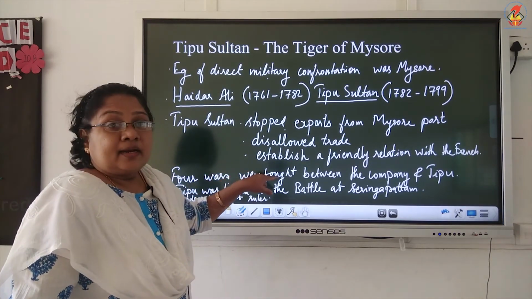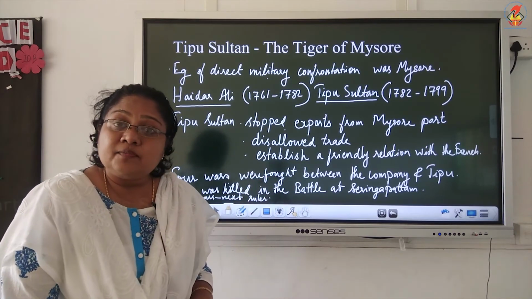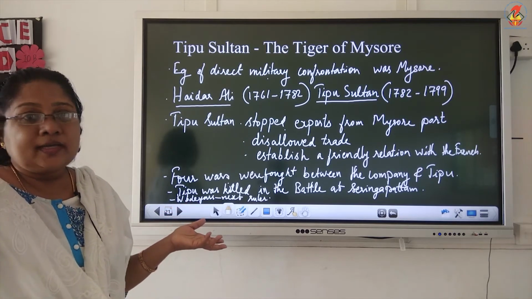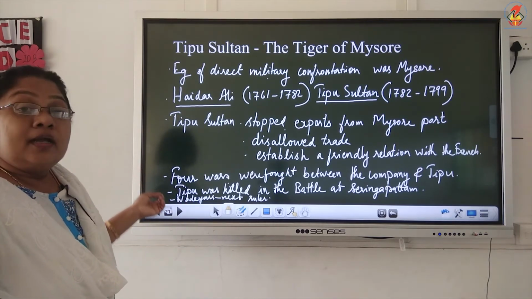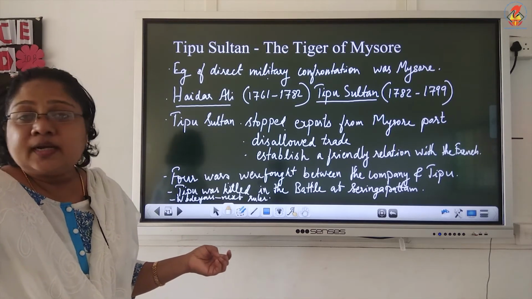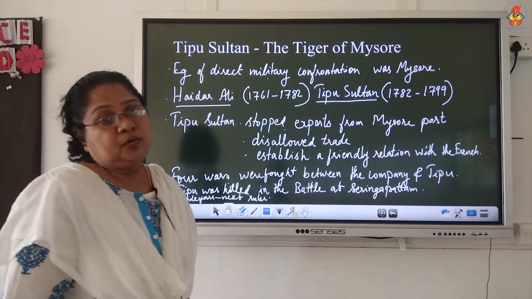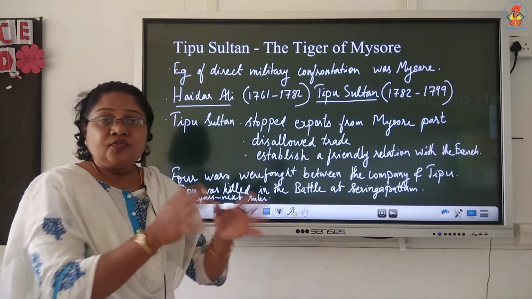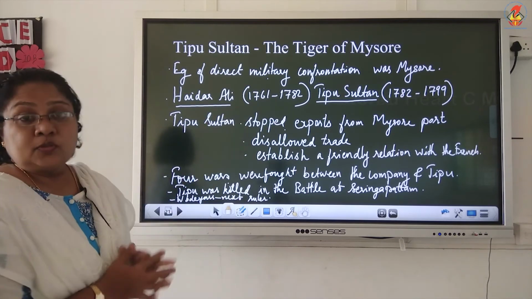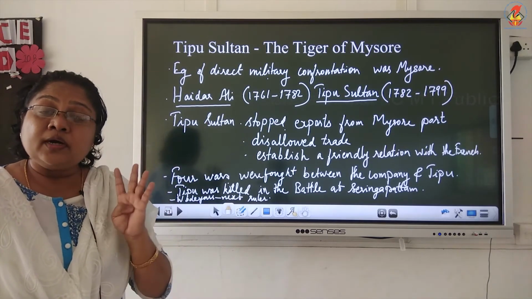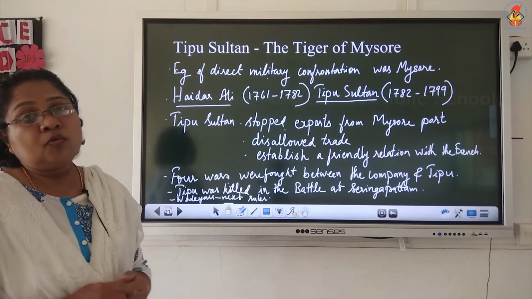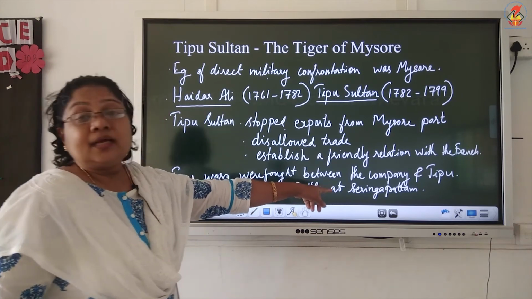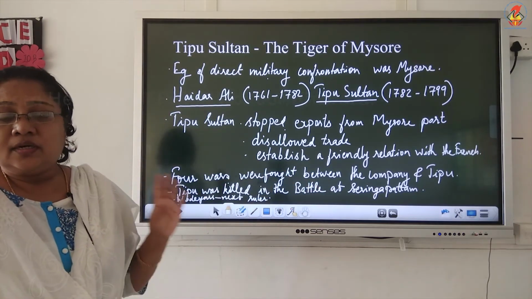This Tipu Sultan had a very friendly relationship with the French people. So automatically, what will happen? The Britishers won't like this. The Britishers negotiated with Tipu Sultan, but Tipu Sultan did not agree to any conditions they put forth. So it resulted in open war. But it was not easy to defeat Tipu Sultan. They had to fight four continuous wars, and at last in the fourth war, which was carried on in a place known as Seringapatam, Tipu Sultan was defeated.